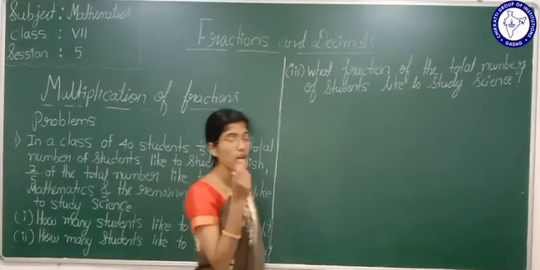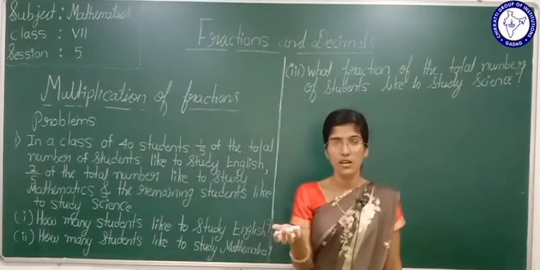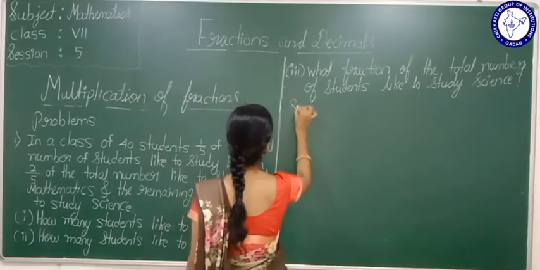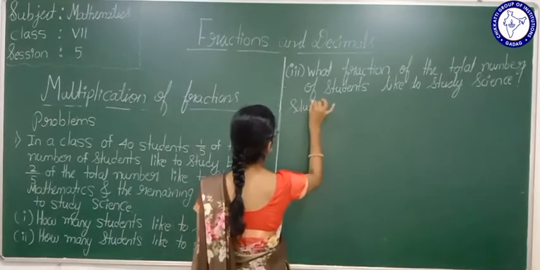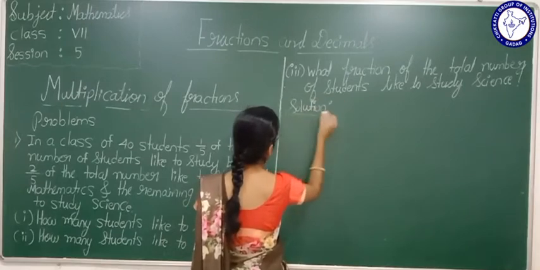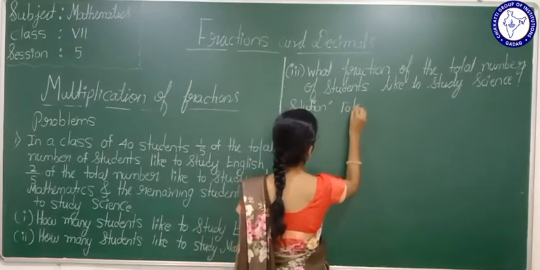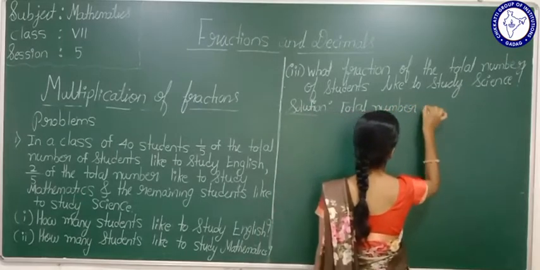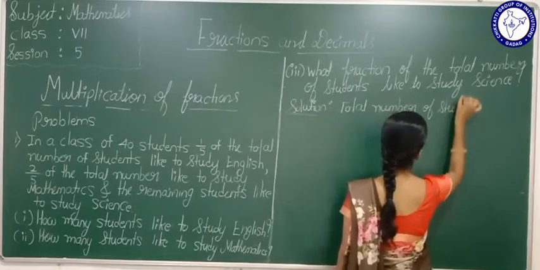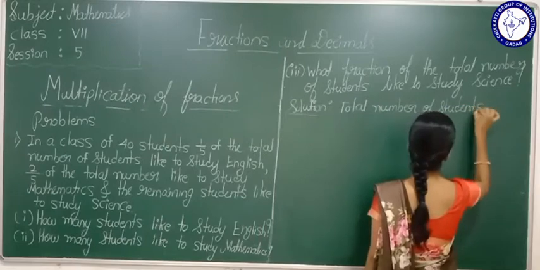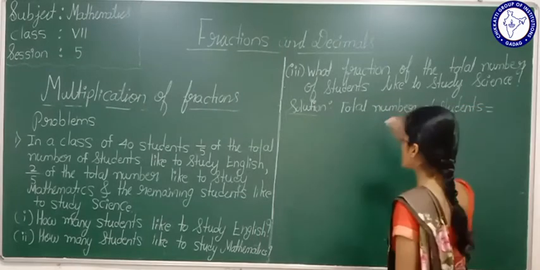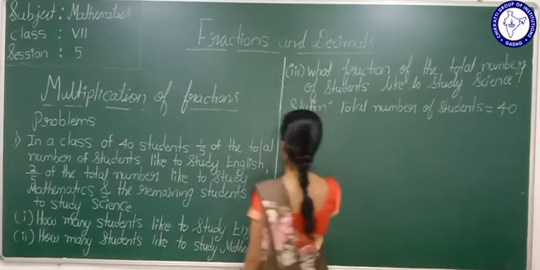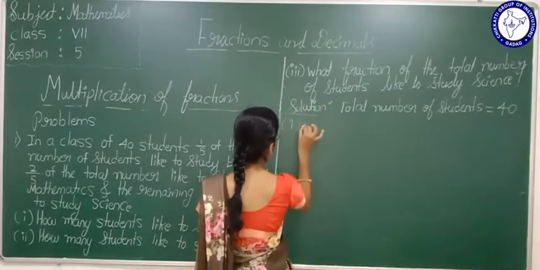Now see here, how many students like to study English? Now see here students, first we will write total number of students. Total number of students is equal to 40. Yes or no? 40 students are there. Now see what they are given.